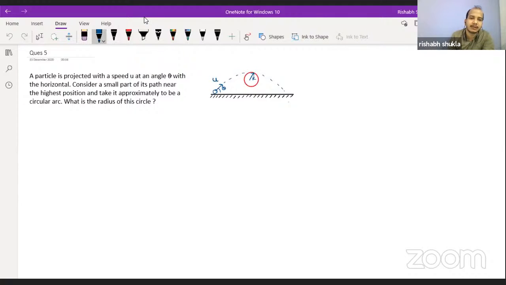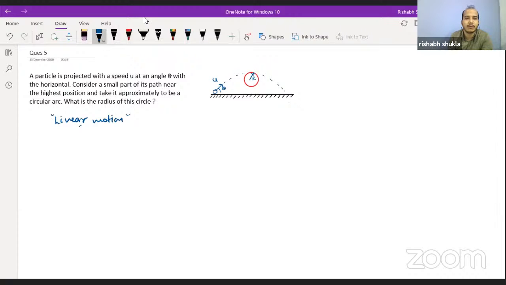Right now we are just revising the concept of linear motion.